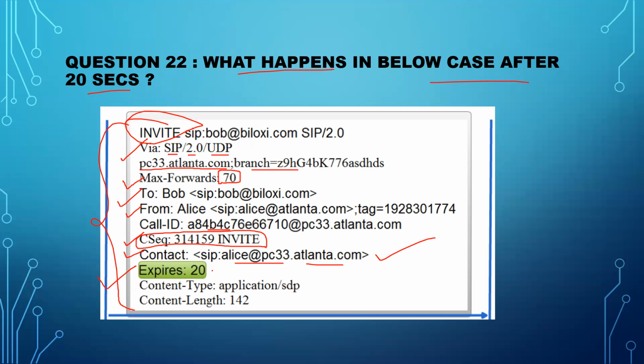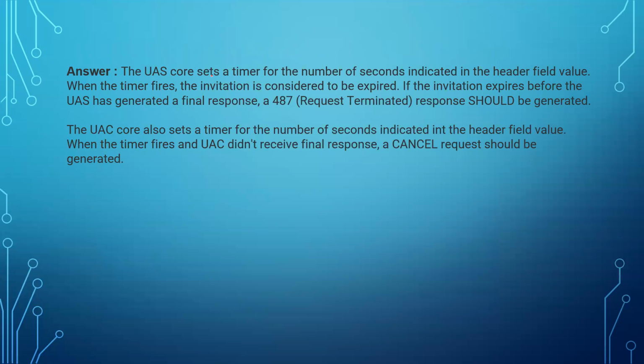Then we have this Expires timer, Content-Type application/SDP, and Content-Length, and this is related to the SDP. This Content-Length of 142 means this particular message contains SDP. And what is SDP? SDP means you have all the codec details, IP details, the bitrate it works on, and all other details contained in the SDP messages, right? So now here we are discussing this Expires. What happens in the below case after 20 seconds?